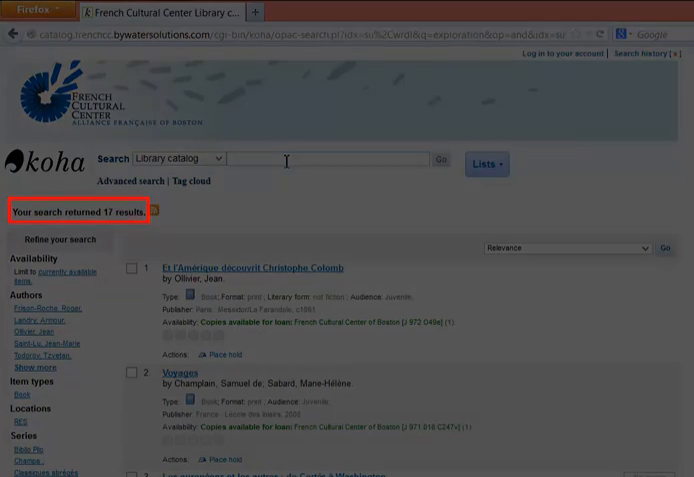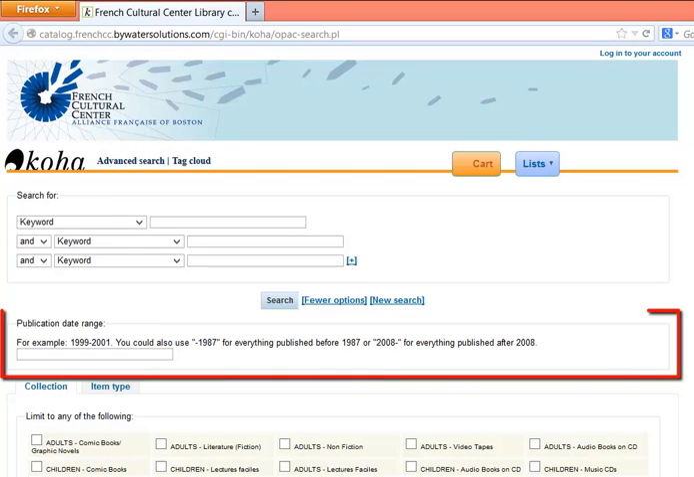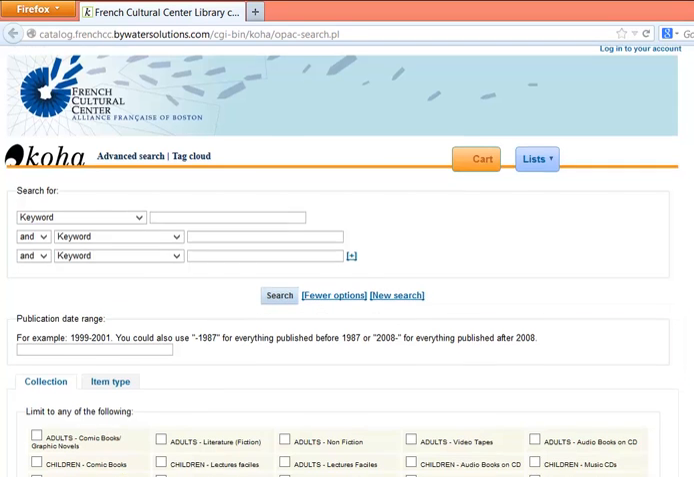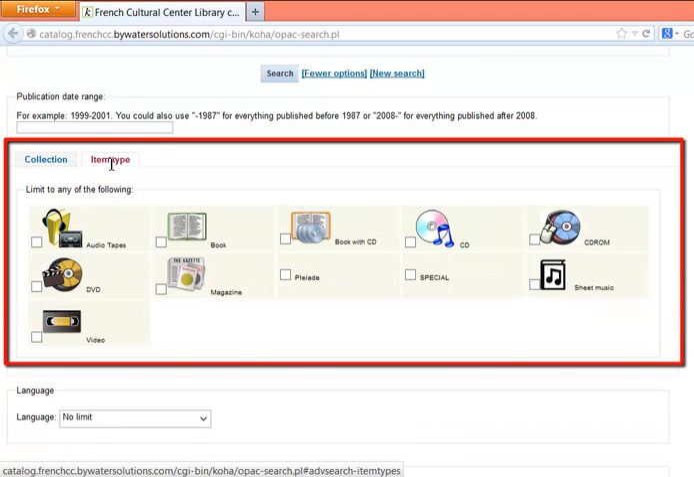The advanced search page offers other options as well. You can limit the publication date range if you would like. You can search by collection, for example, the adult collection or the children's collection. Within those two categories, items are classified further, for example, comic books, fiction, nonfiction, and so forth. Also, by clicking on item type, you can specify the format of the items that appear in your search results.